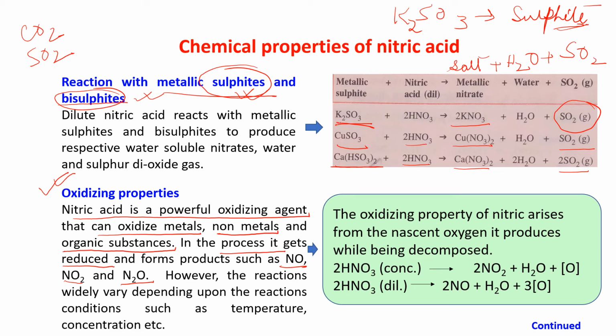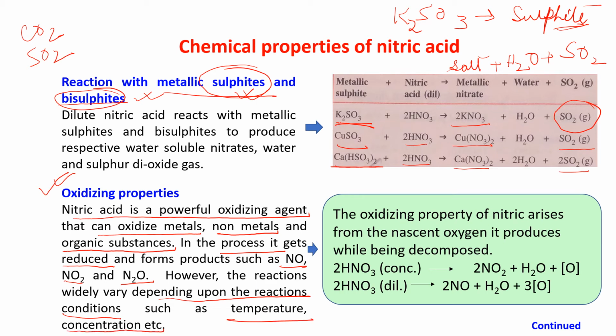It depends upon the conditions. The reactions vary widely depending upon reaction conditions such as temperature and concentration.